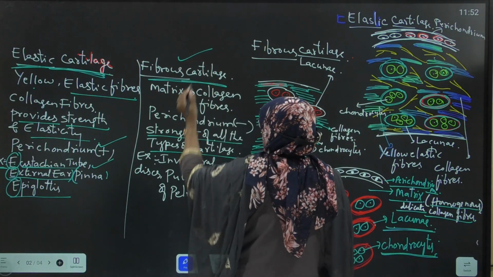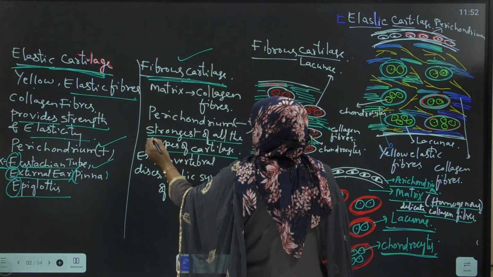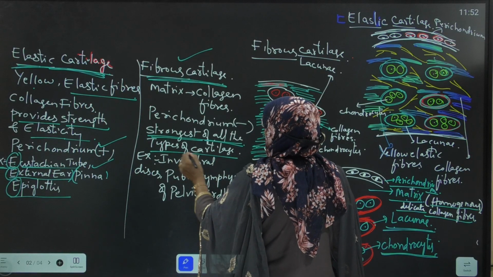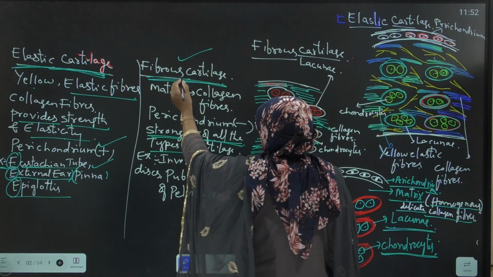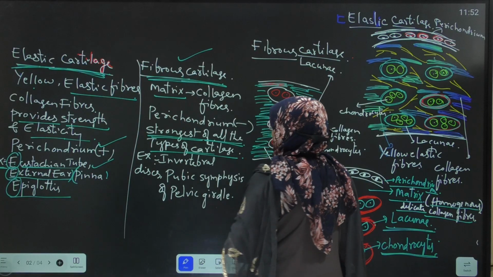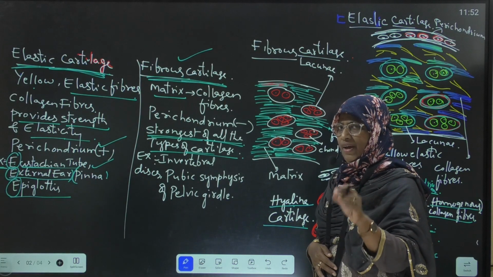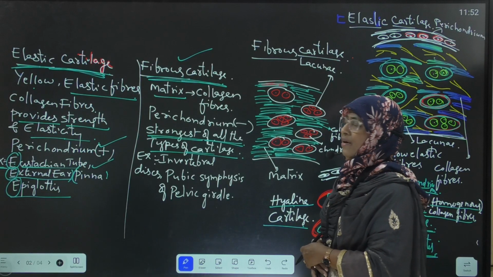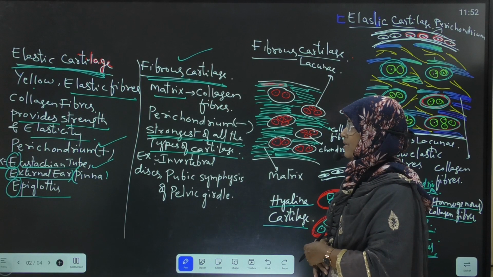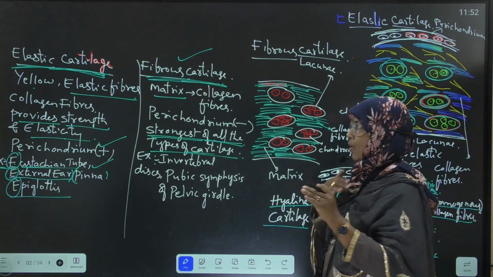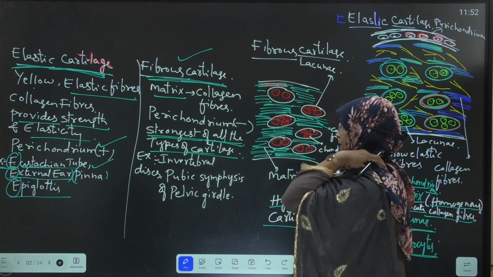Fibrous cartilage. The matrix of the cartilage consists of collagen fibers only. Yellow elastic fibers are absent in the fibrous cartilage.